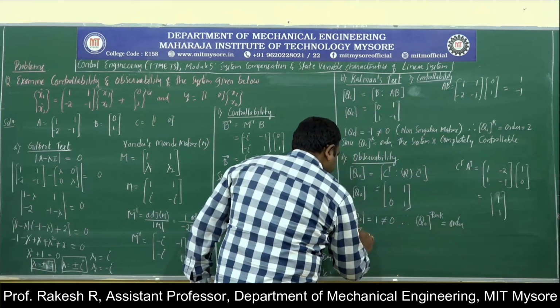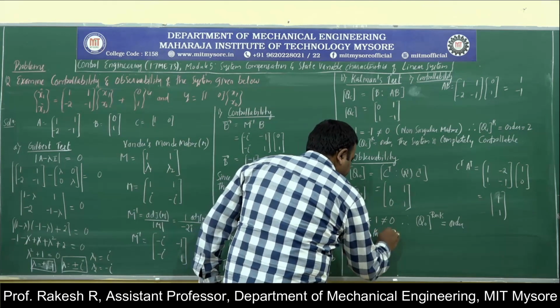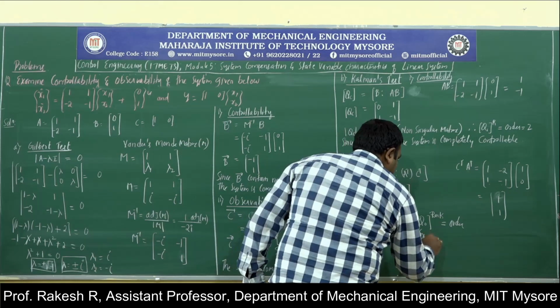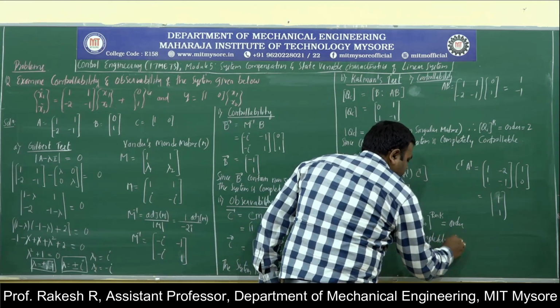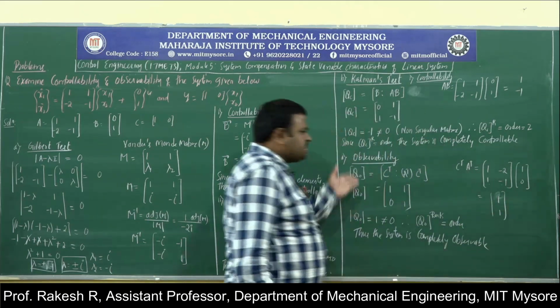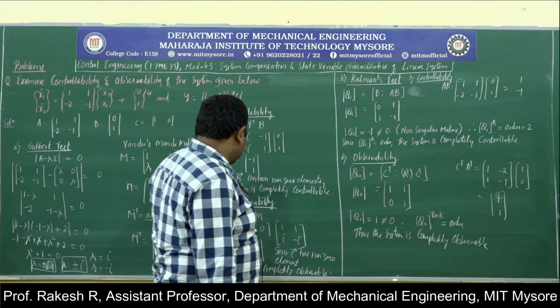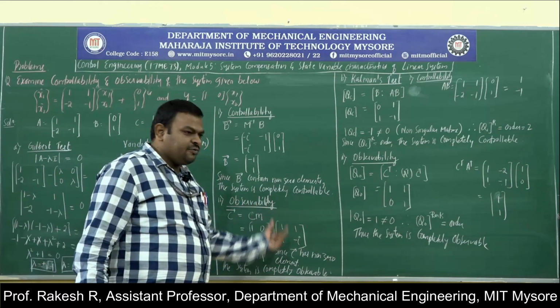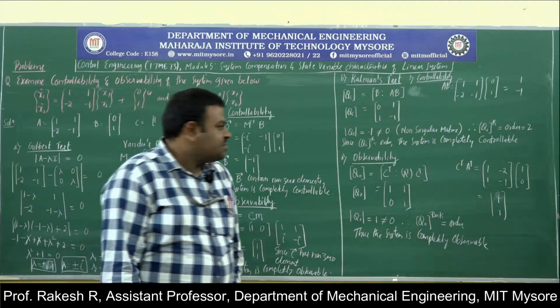Thus, the system is completely observable. We can also write this as y is equal to CMV, where one of the states, V1 or V2, we will be knowing.